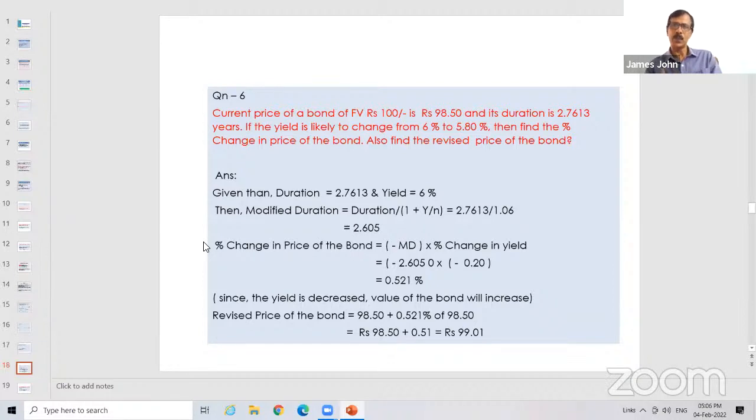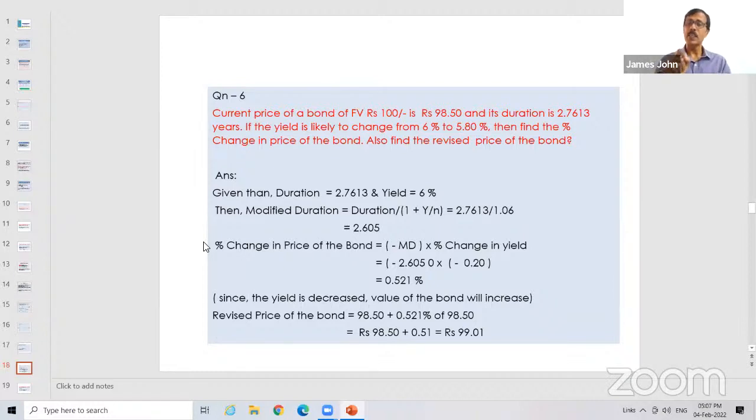Suppose the yield is changing from 6 to 6.5. What is the change in yield? Plus 0.5. Yes, exactly. But here it is minus 0.2 because it is a reduction. So minus modified duration into minus 0.2. Minus into minus gives you plus 0.521%. So the first answer is that the percentage change in the value is 0.521%.